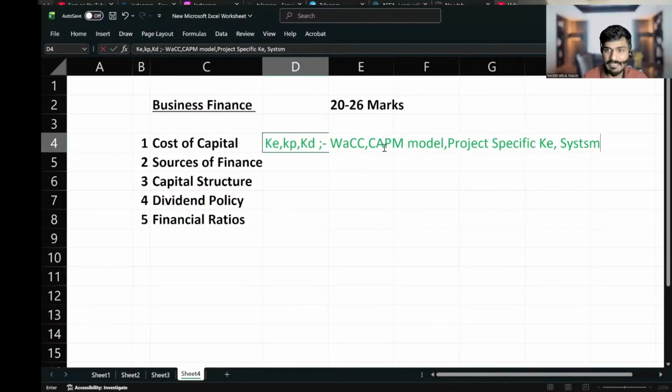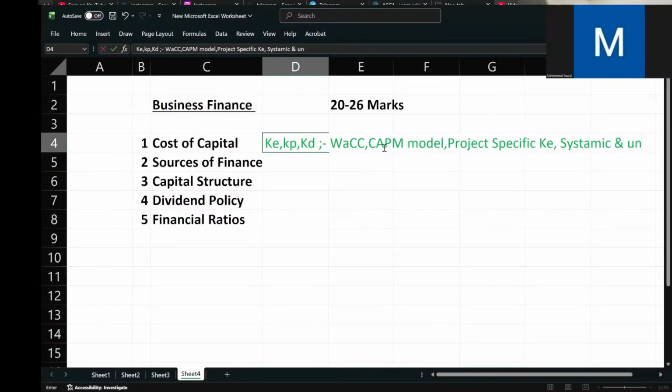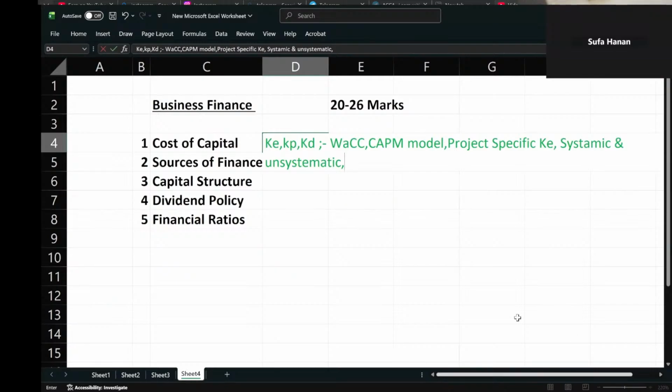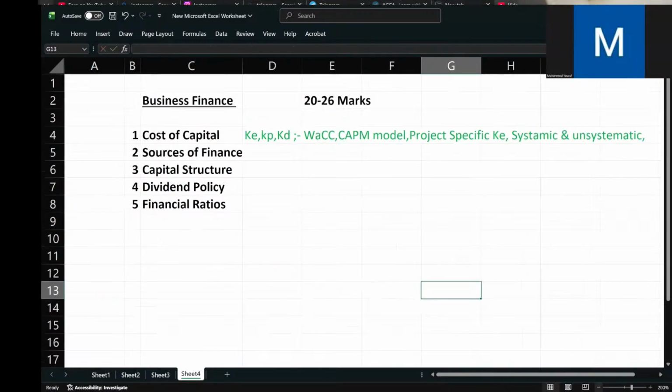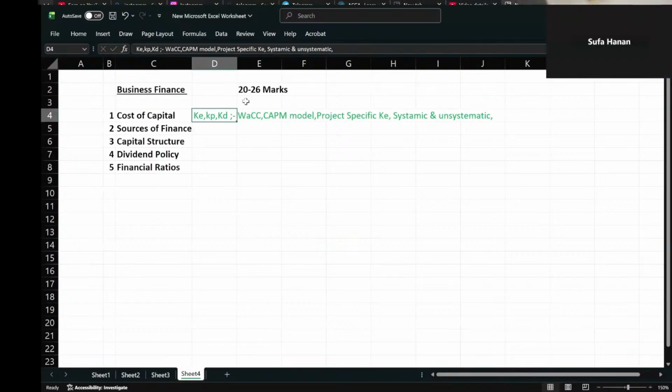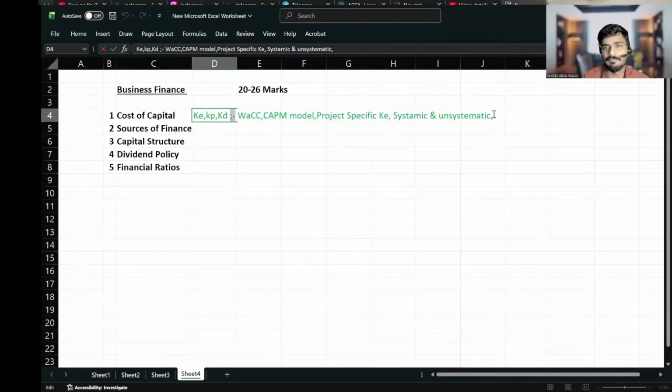Could you please tell me what is the difference between systematic risk and unsystematic risk? Systematic risk affects only a specific industry, but unsystematic affects every business. No, you're wrong. Actually, you told just the opposite. Systematic risk will affect what? The entire stock market. Yes, the entire system will be affected, but unsystematic risk will affect only a specific sector or specific industry.